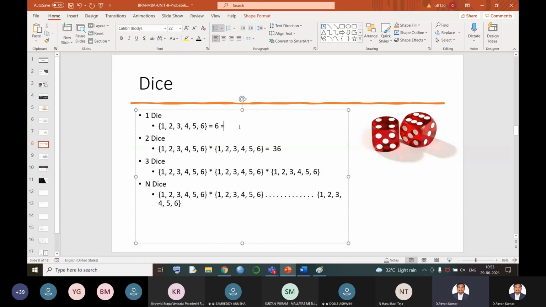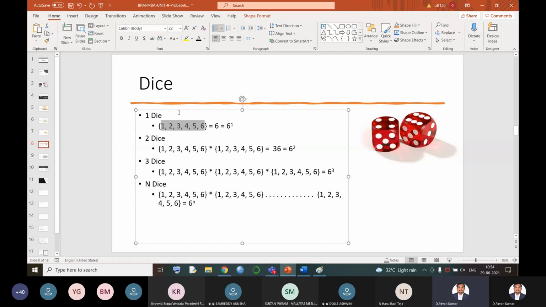So that means, when 1 die is rolled, the answer is 6 power 1. When 2 dice are rolled, the answer is 6 square, that is 36. Similarly, when 3 dice are rolled, the answer is 6 cube. And finally, when n dice are rolled, our answer is 6 power n. The total number of exhaustive outcomes is these values, and the outcomes which are there in the brackets are called the sample space.